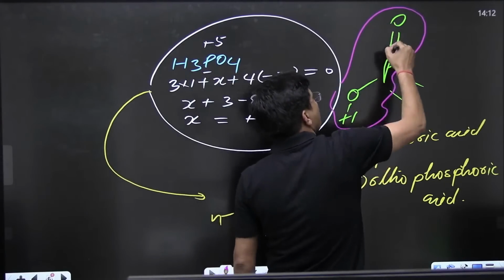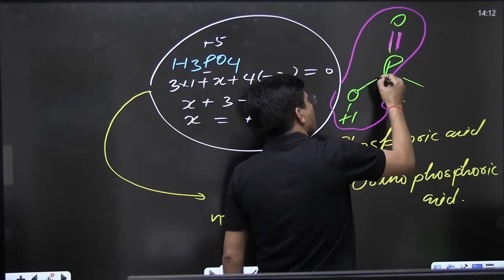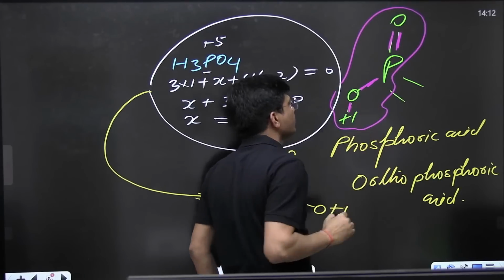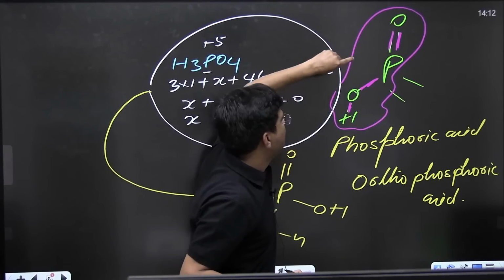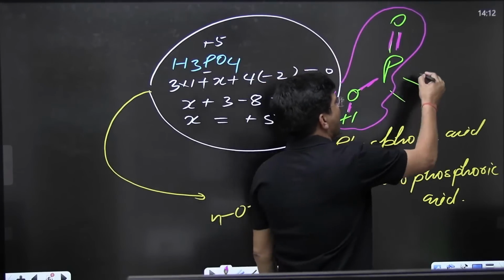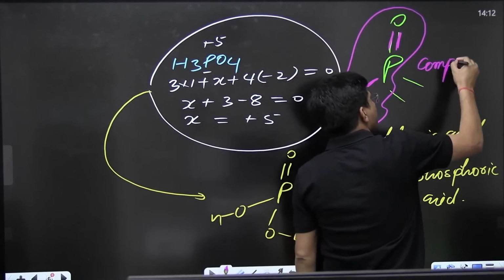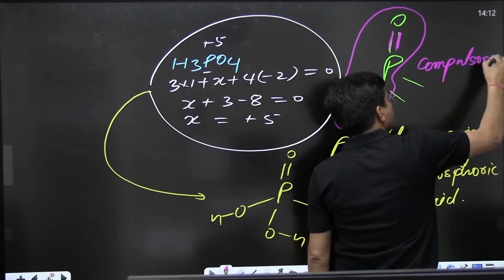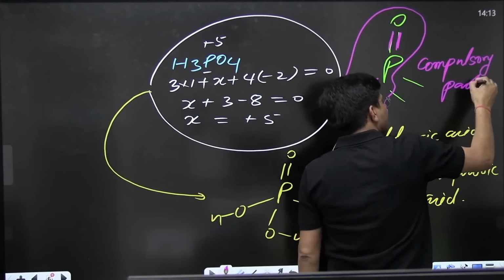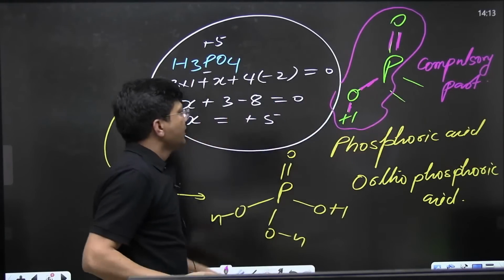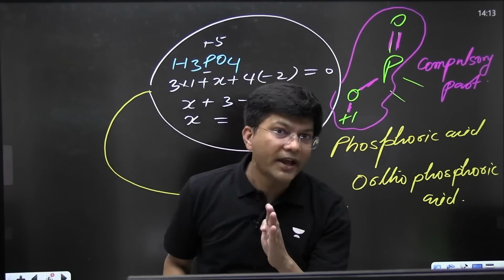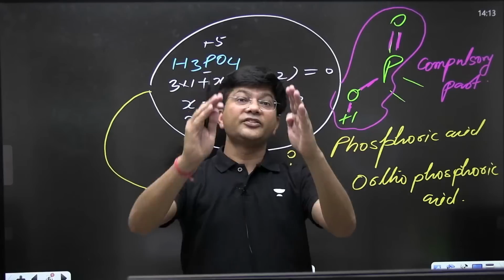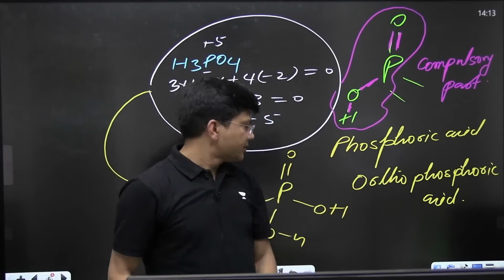P double bond O, OH. Whenever we have this basic, compulsory part, then only we say it is an oxo acid. If we do not have P double bond O, OH, we are not going to say it is an oxo acid. Is it clear?